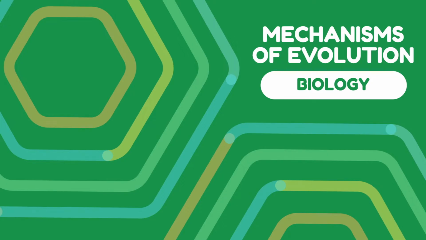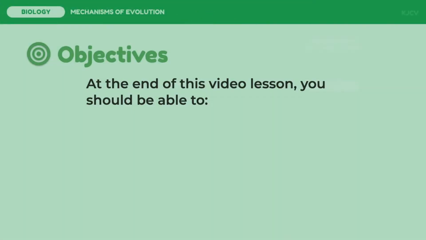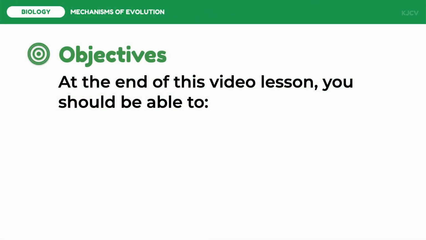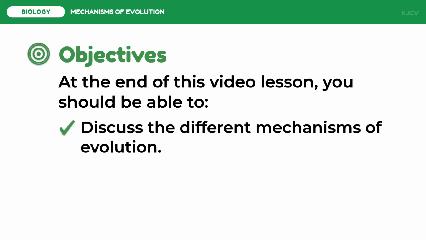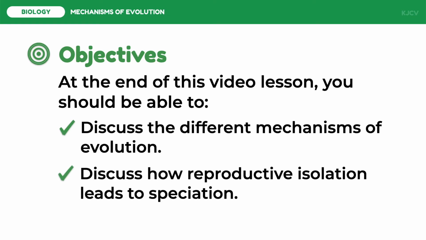In this lesson, we are going to discuss the mechanisms of evolution. At the end of this video lesson, you should be able to discuss the different mechanisms of evolution and discuss how reproductive isolation leads to speciation.